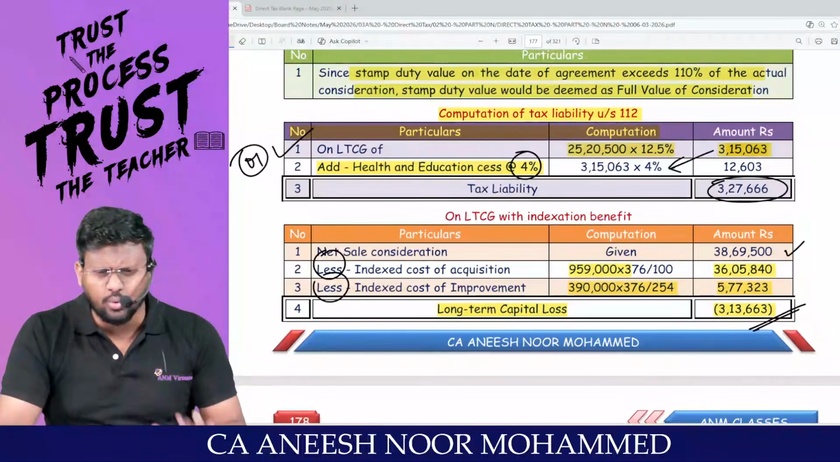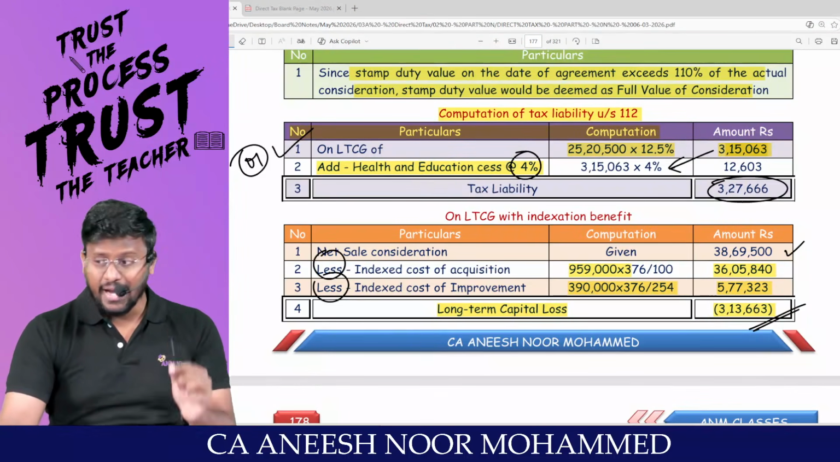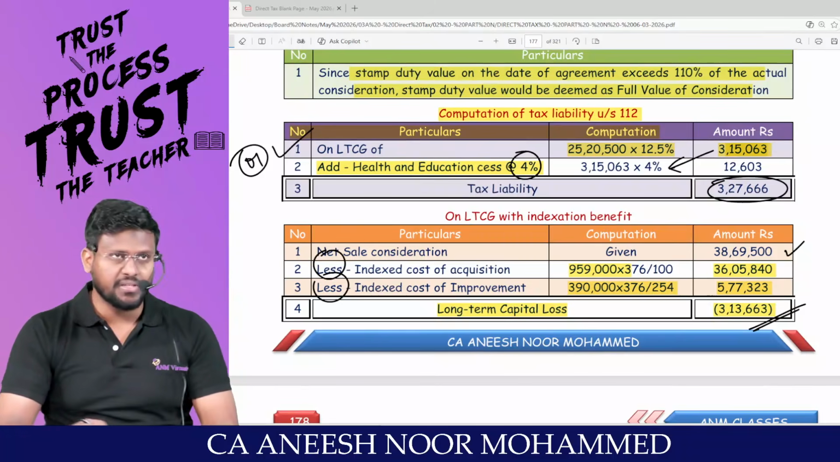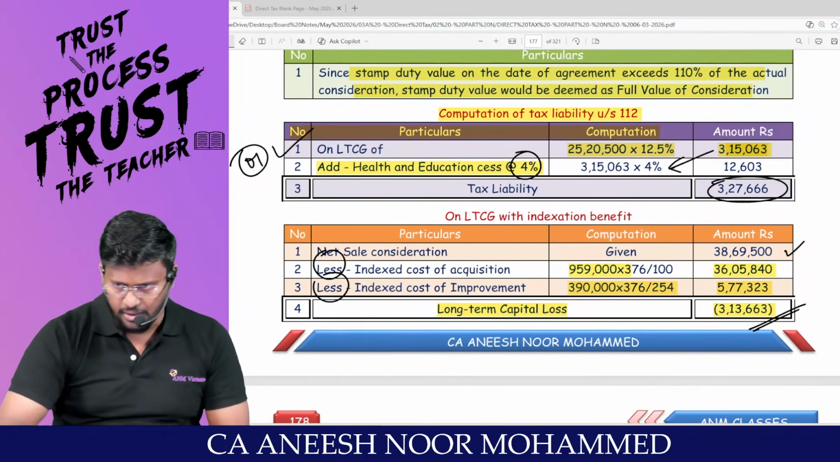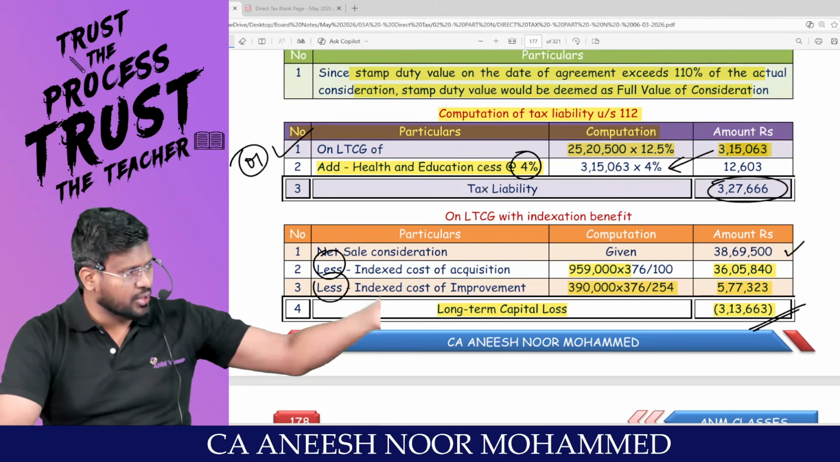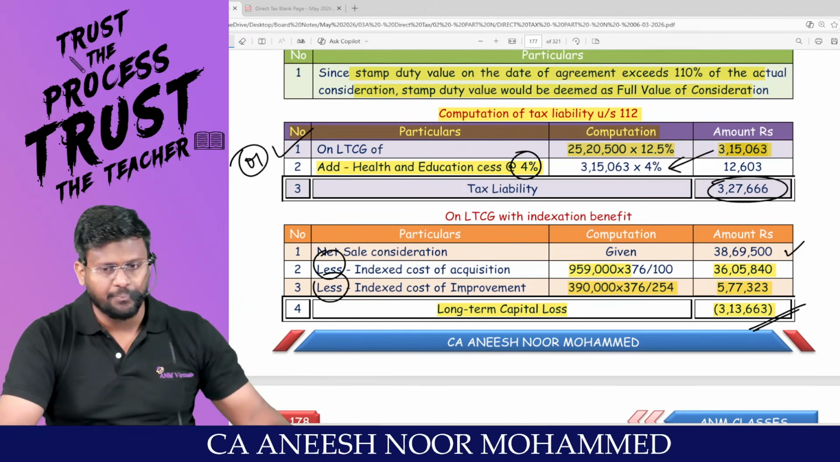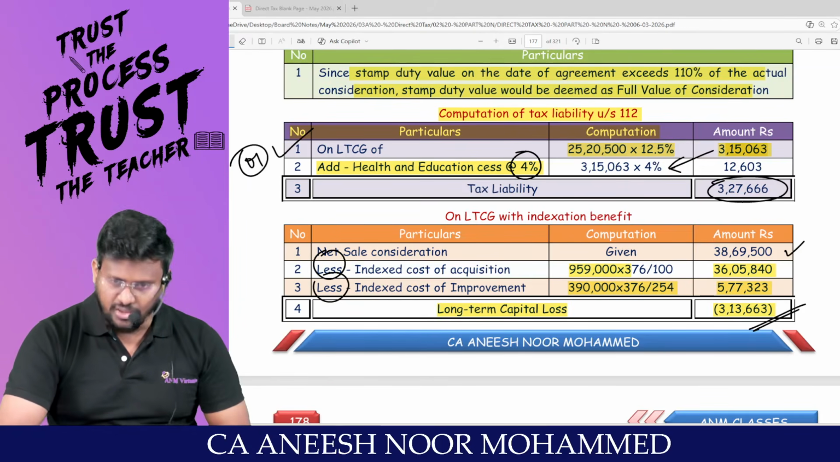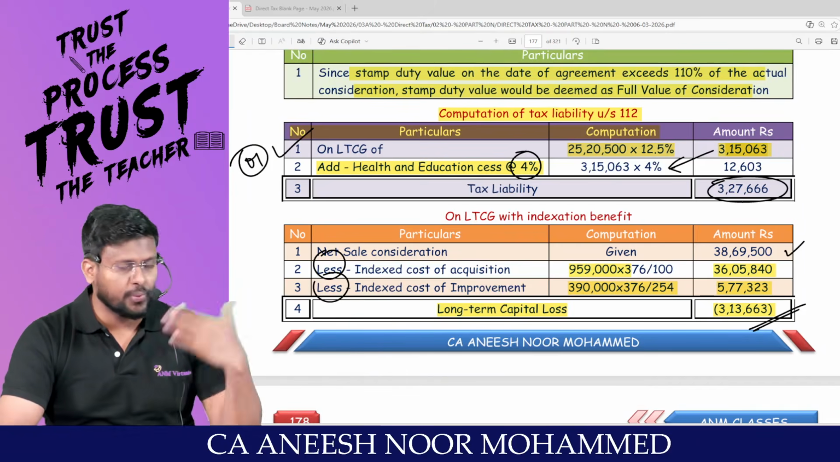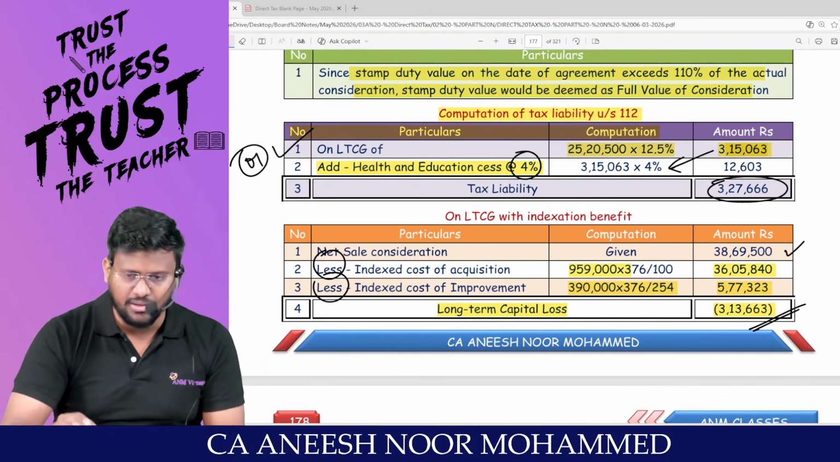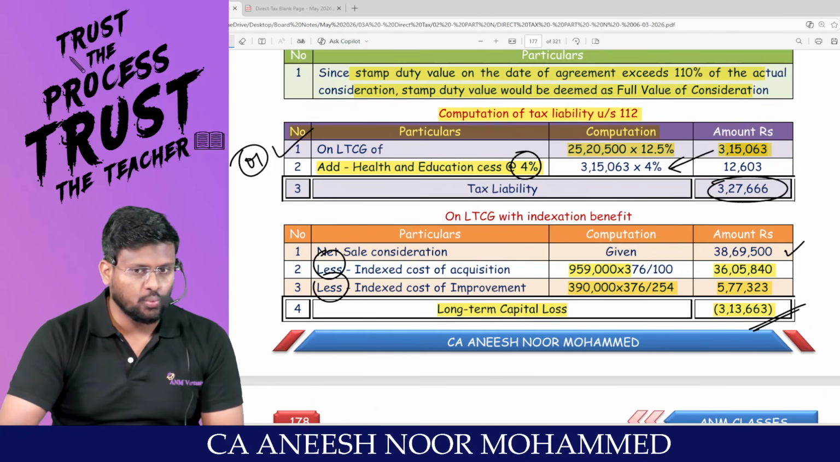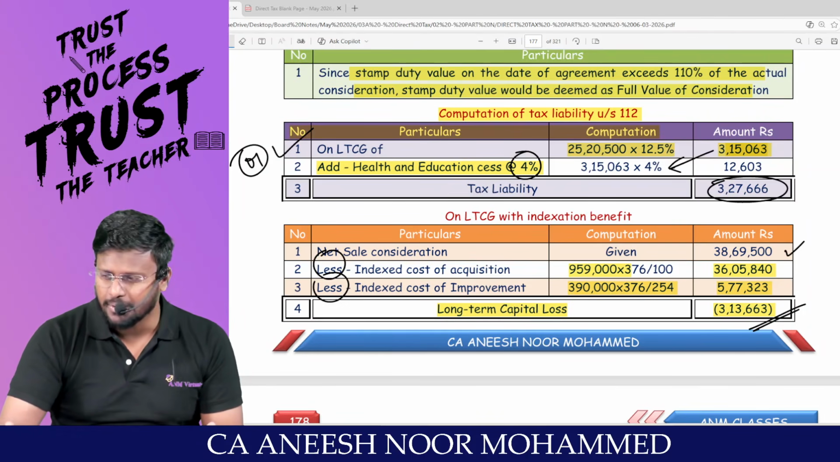Very normal and good question, my dear lovable students. The only highlight is the tax liability. That means calculate the capital gain without benefit of indexation and apply 12.5%, or calculate the tax liability with the benefit of indexation and apply 20%, whichever is beneficial to you. Here in this case, the beneficial is with indexation because there is no tax liability at all.